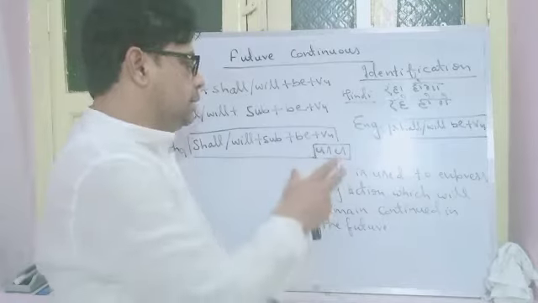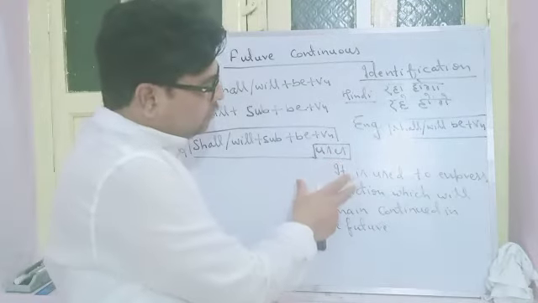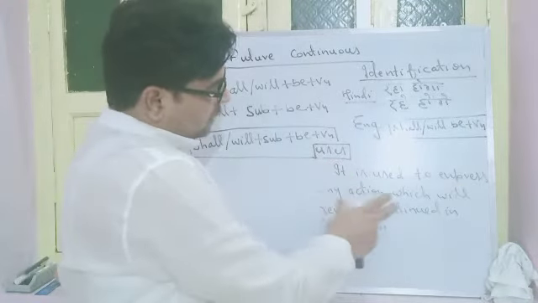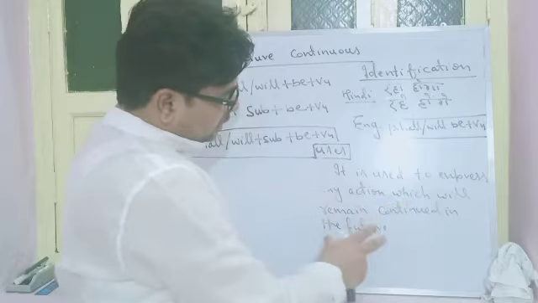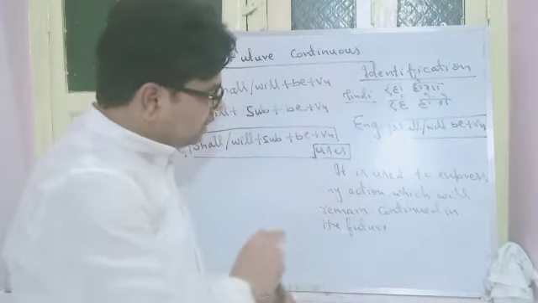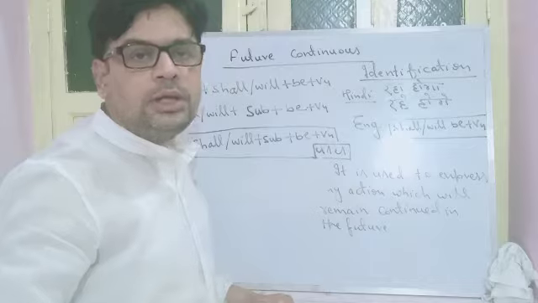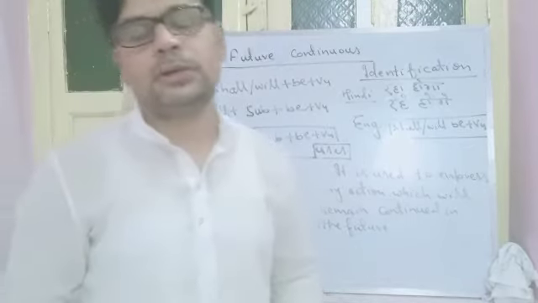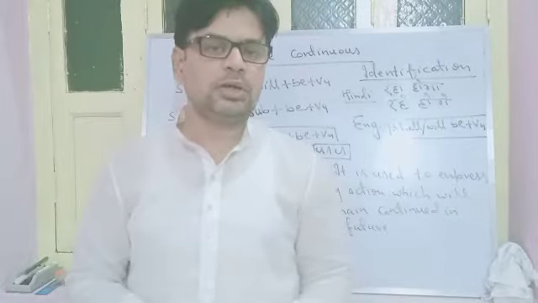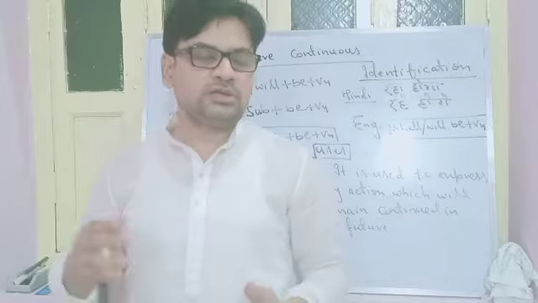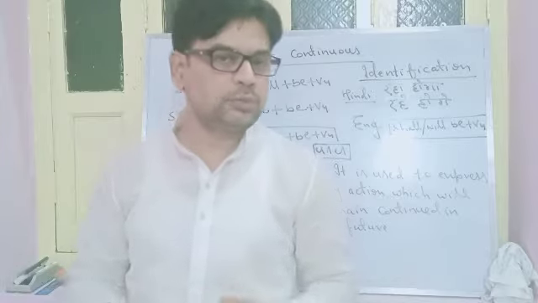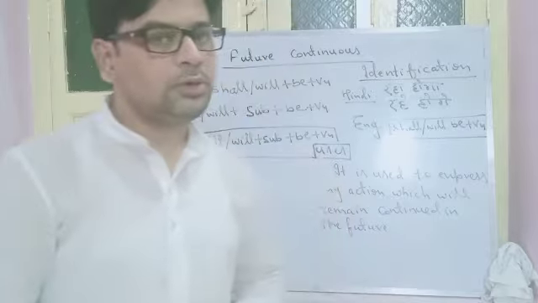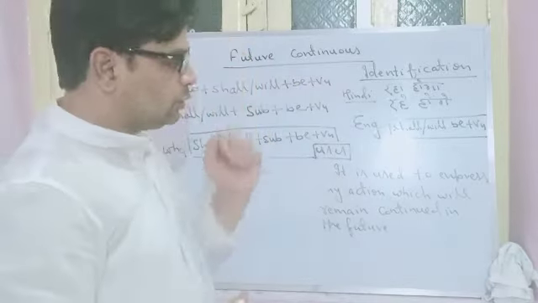Okay, and then what are the uses? It is used to express any action which will remain continued in the future. ये किसी ऐसे action को बताता है जो future में continued रहेगा. For example, मैं खेलता रहूँगा, मैं जाता रहूँगा, मैं खाता रहूँगा. वो कोई सा भी action which will show its continuity in the future, जो अपनी future में continuity को दिखाएगा. ऐसे actions के लिए आप इसको use करोगे.